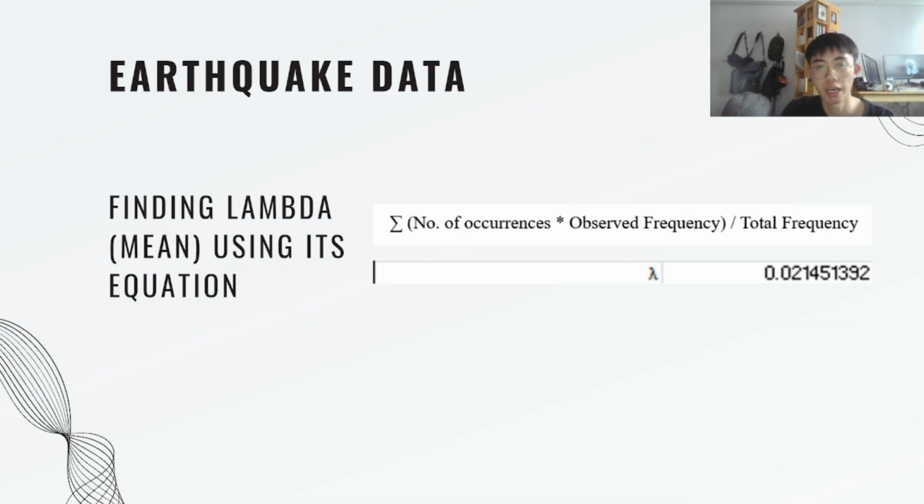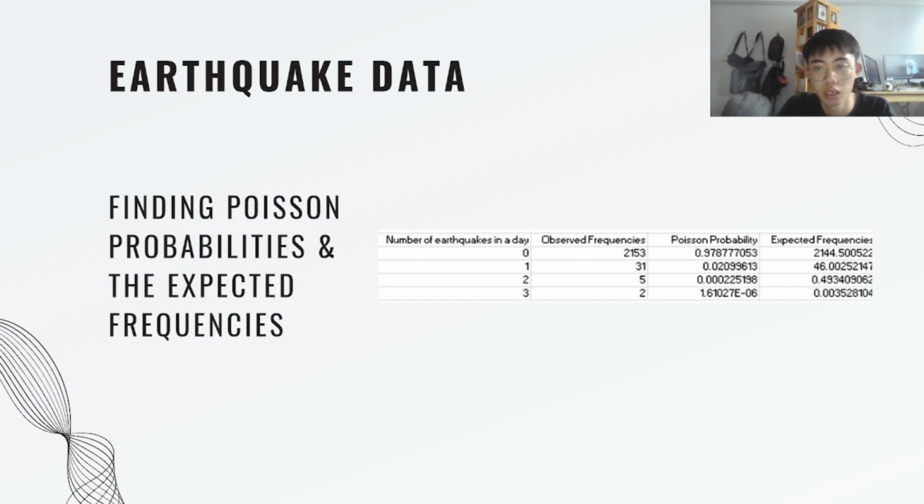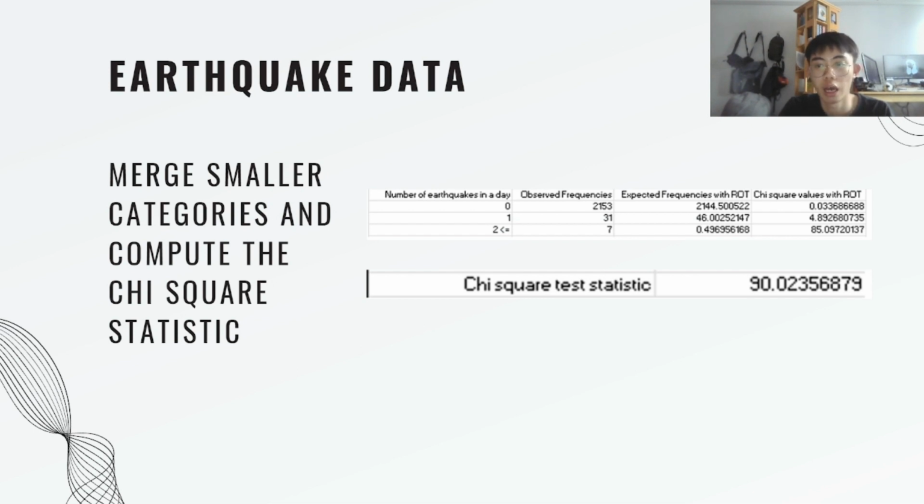And from there, I could find my lambda, or mean, based on the equation above. Once I had my lambda, I could calculate my Poisson probabilities and then find my expected frequencies, which, to do that, meant that I had to calculate the sum of observed frequencies and multiply it by the corresponding Poisson probability. From there, I could find my chi-square test statistic after computing my chi-square values past the rule of thumb, where I had to merge adjacent expected frequencies with low values. And as you can see, the chi-square test statistic is about 90.